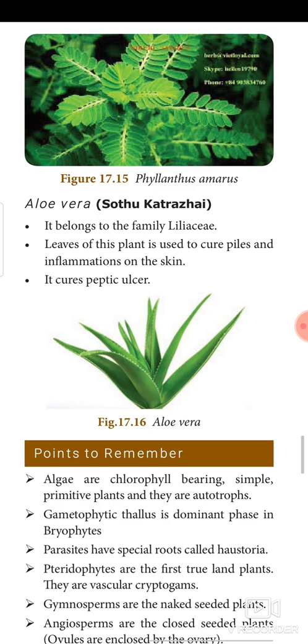Aloe vera. It belongs to the family Liliaceae. The leaves of this plant are used to cure piles and inflammation on the skin. It cures peptic ulcer. So it is also very good for your health and hair growth. Okay. So these are all the things given in your lesson Plant Kingdom. You go through the lesson and learn well, obtain a clear knowledge about the plants. All the best. Thank you.